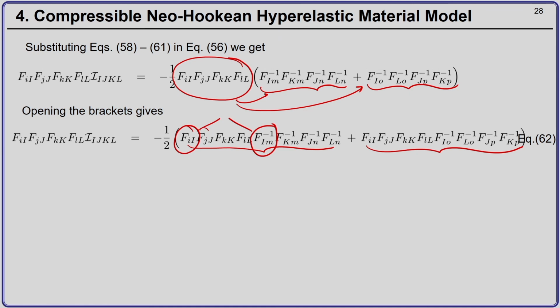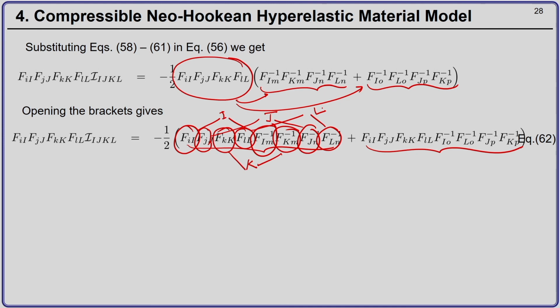Then if you see Fjj and F inverse Jn, you have J common. If you see FKK and F inverse Km, you have capital K common. If you see FLL and F inverse Ln, you have L common.